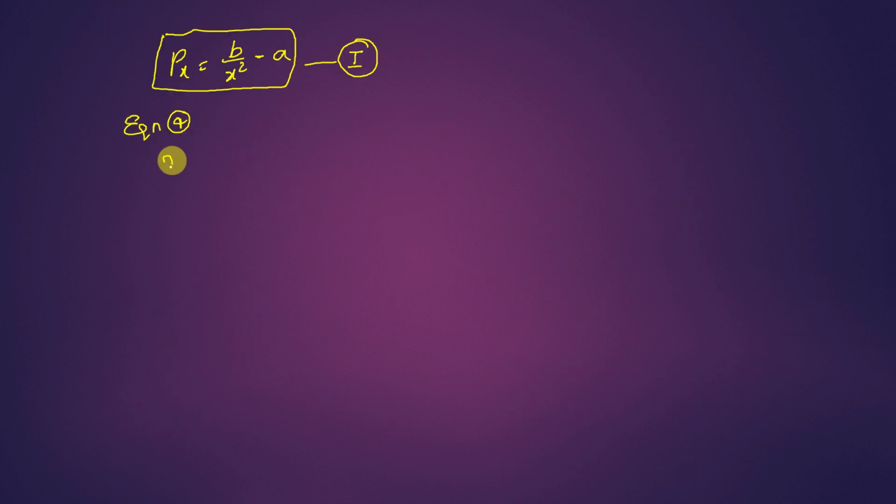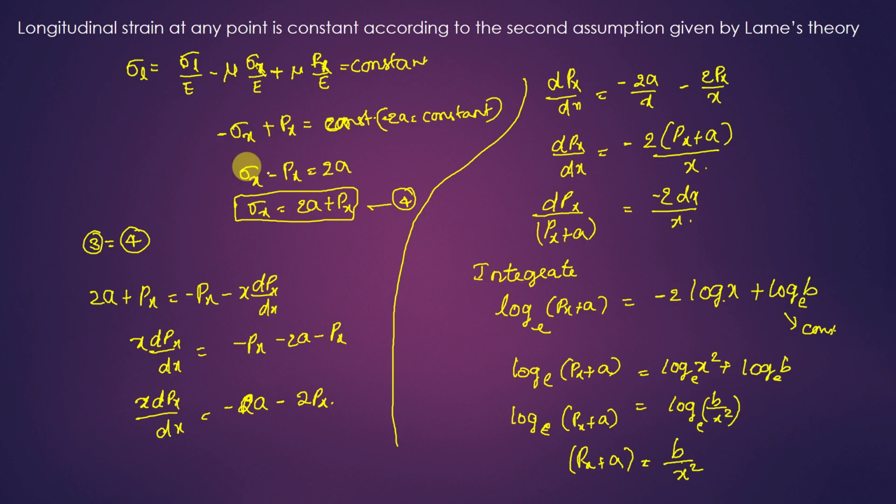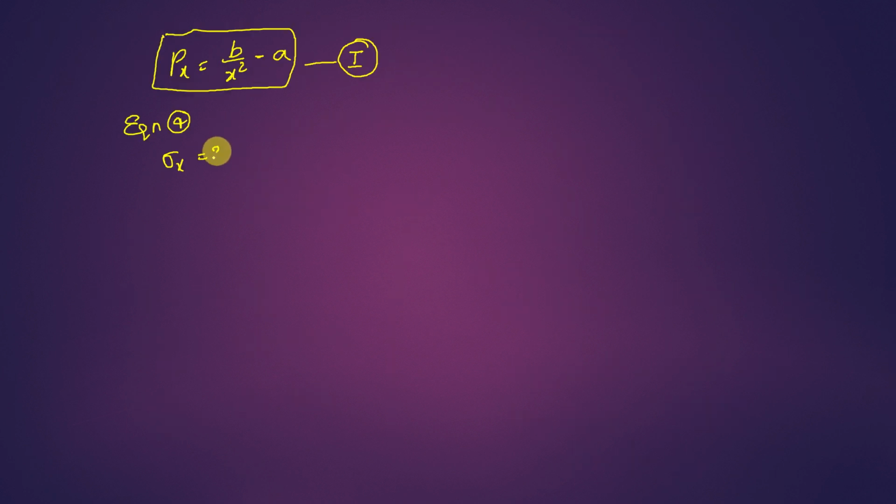Equation 4 talks about sigma x, that is equal to 2a plus Px. So in the place of Px I will substitute this term: 2a plus b by x square minus a. So 2a minus a is plus a, b by x square plus a. That is the value of sigma x.